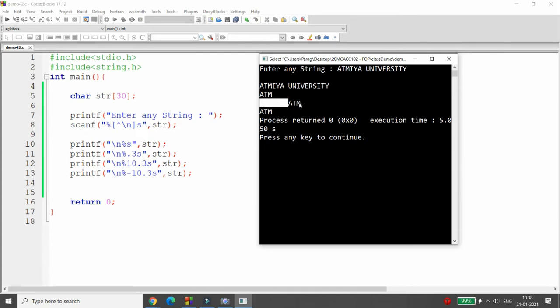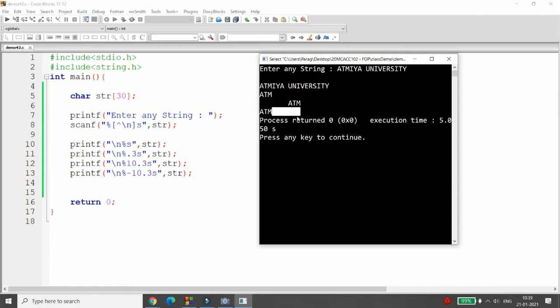It means the string is right justified and left space is added over here. It is like an LPAD. And here you can see that 1, 2, 3, 4, 5, 6 and 7 spaces are given over here, and you can say that it is the right side padding. So here you can give the right side output also.